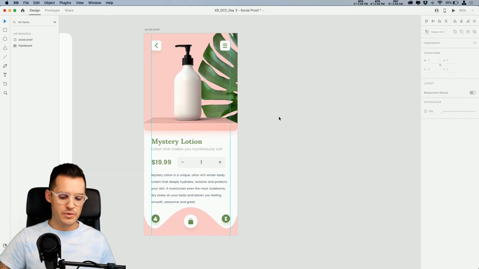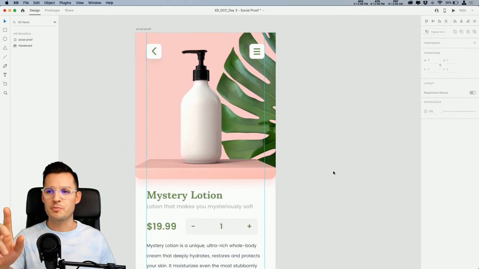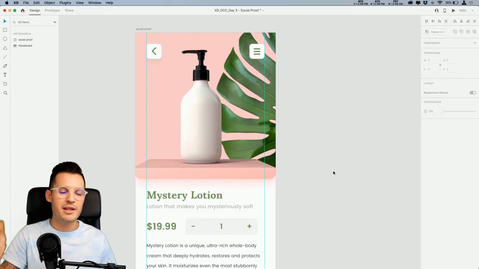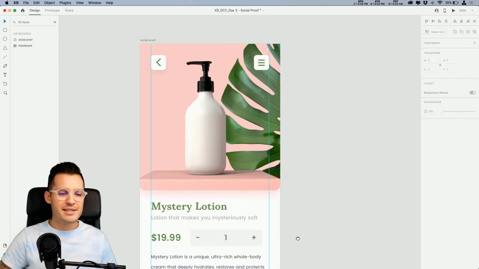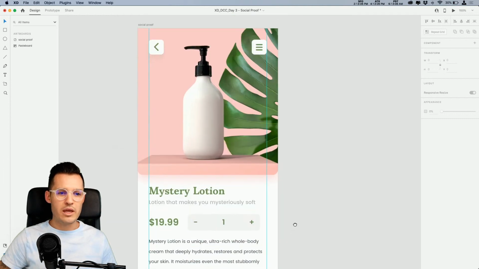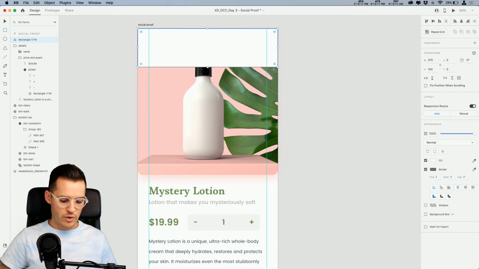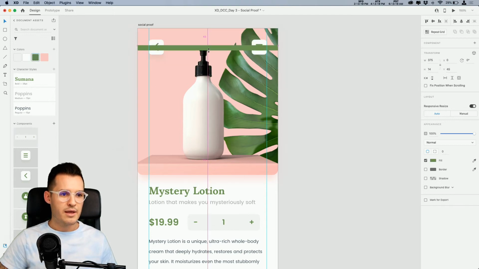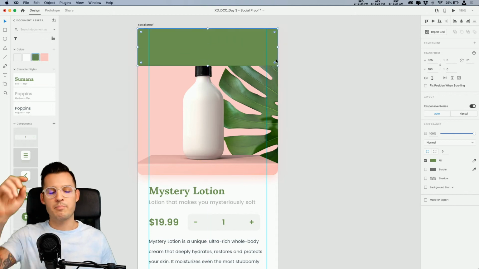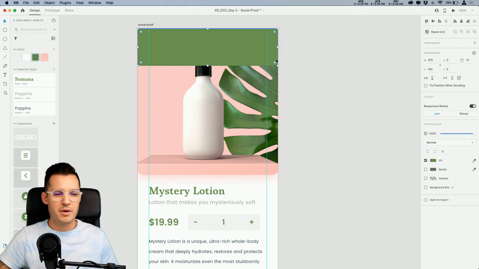Okay, the next thing we want to do is design our alert, because now we're able to shop this page a little bit. It looks really cool. We got some skeuomorphism kind of happening there, and everything's stacked and nice. Let's try this. Why don't we create our alert? So I'm going to hit R for rectangle. I'm going to draw out a rectangle just like so, and I'm going to fill it with my brand color, that green brand color, okay? I'm going to put this right in the middle of the buttons, and I want to stretch it out so that it's perfectly sized on all sides of the buttons. Why? Just because I have a little bit of OCD about stuff like that.